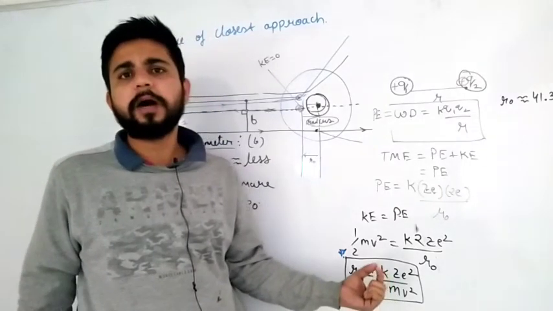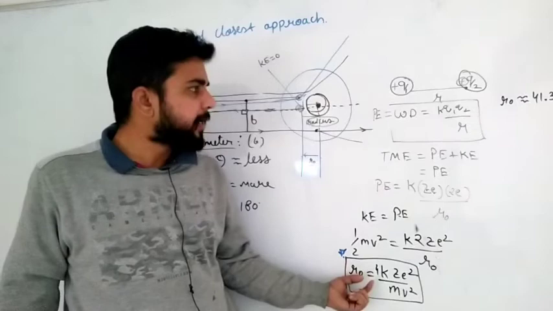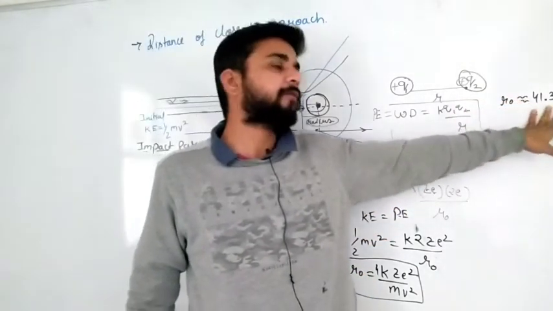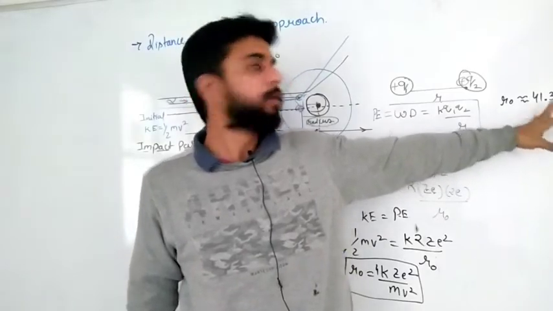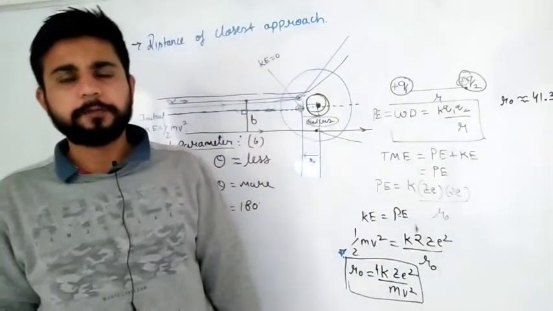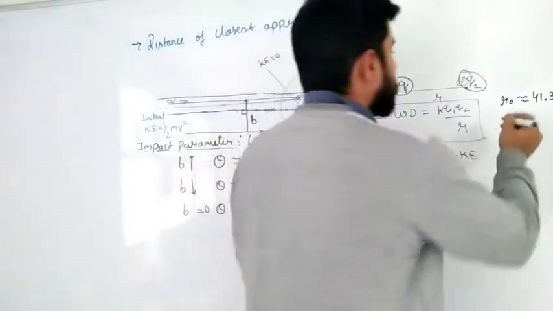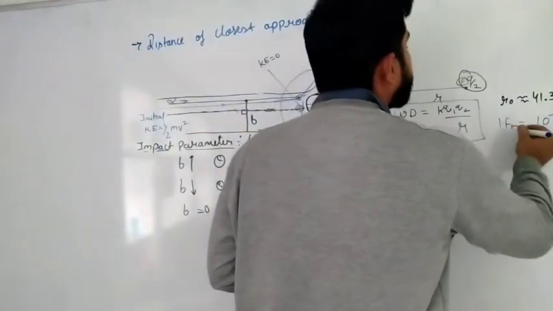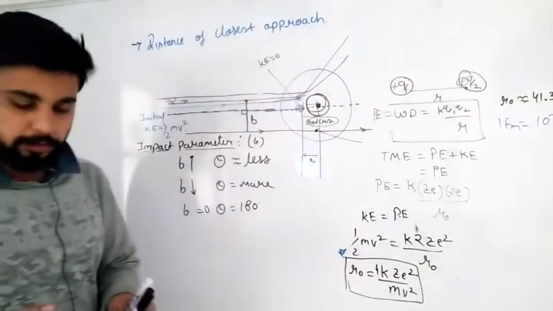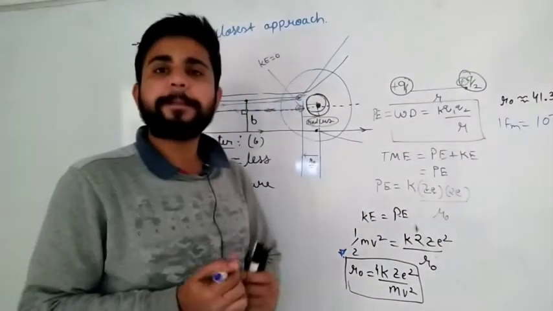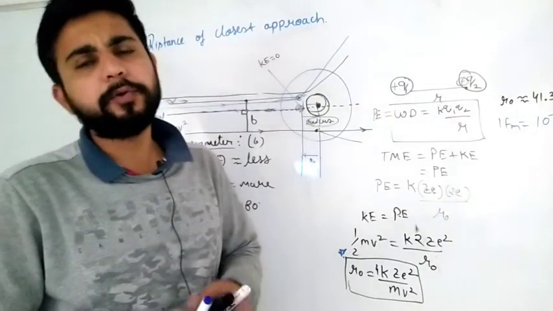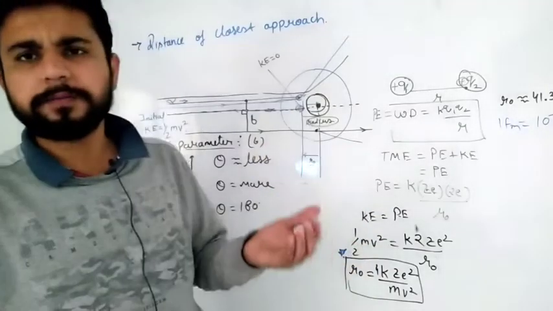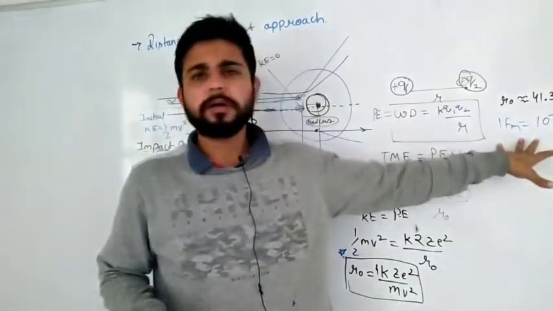They have calculated the value of R naught and found that approximately, for a gold atom, it is 41.3 Fermi meter. Fermi means 10 to the power minus 15 meter; I hope you know that 1 Fermi is equal to 10 to the power minus 15 meter. This is the approximate size of the nucleus they tried to find. They changed the kinetic energy and found a certain value of the nucleus size.